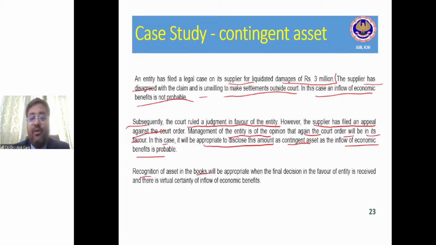Recognition of the asset in the books will be appropriate when the final decision in the favor of the entity is received and there is a virtual certainty of inflow of economic benefits.